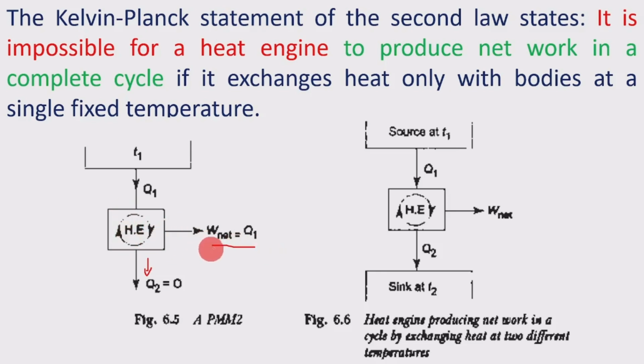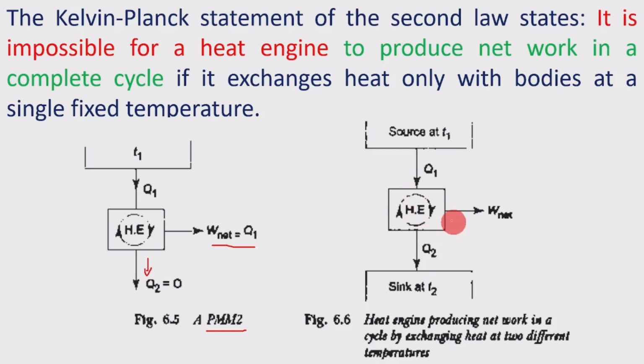This is the cyclic heat engine producing a net work in a complete cycle, exchanging heat with bodies at a single fixed temperature. And here all the heat energy will be converted into work, and it is not possible. And what is not possible, that is called as a perpetual motion machine of second kind, that is a PMM2. PMM2 is the perpetual motion machine of the second kind. If this machine works, that is an imaginary machine, and that is called as a perpetual motion machine of the second kind.